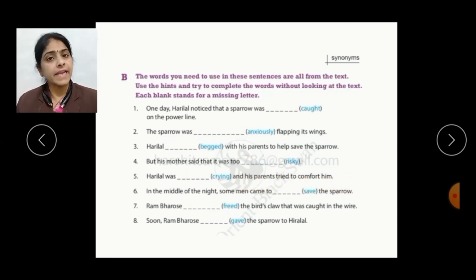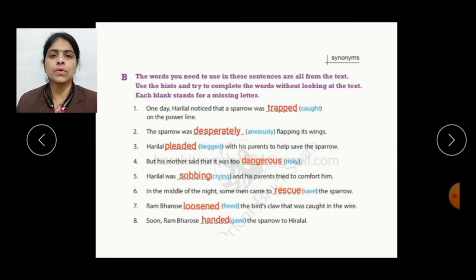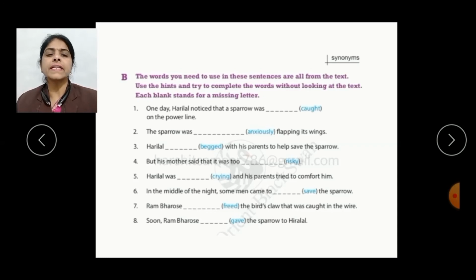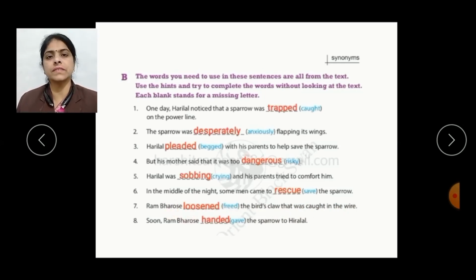comfort him. In the next sentence, save is the highlighted word and the synonym of save is rescue. So the sentence will be, in the middle of the night, some men came to rescue the sparrow. Now let's have the seventh one. In the seventh sentence, freed is the highlighted word and the synonym of freed will be loosened. So after filling the blank, the sentence will be, Ram Bharose loosened the bird's claw that was caught in the wire. Now it's time to have the last one.